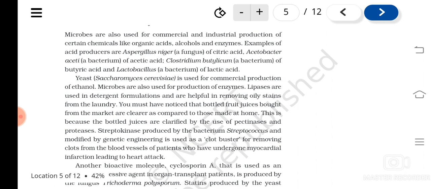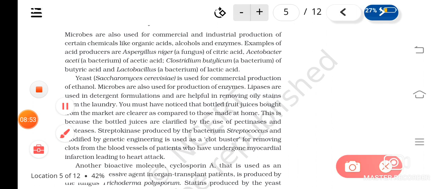Understood? So by the use of pectinases and proteases in the bottled juices, they are clearer than the normal juices prepared at home. Then streptokinase is produced by the bacterium Streptococcus, and it is used as a clot buster.